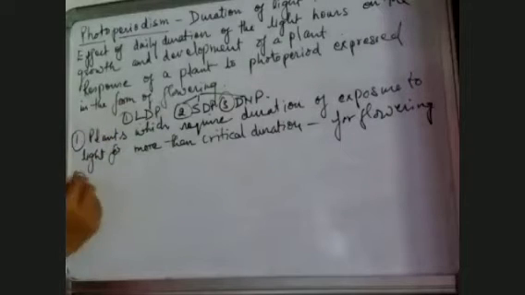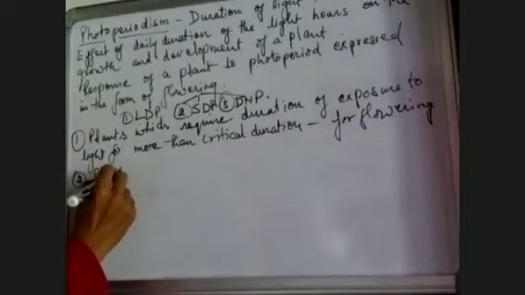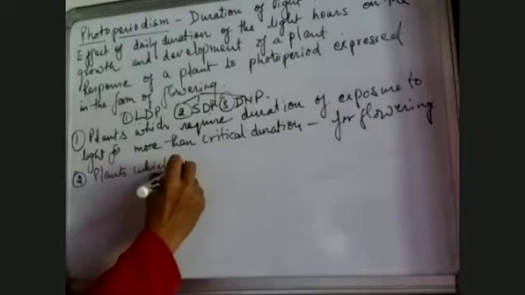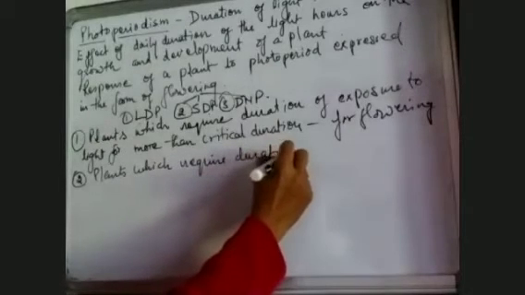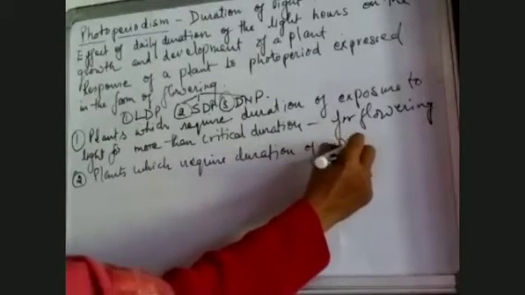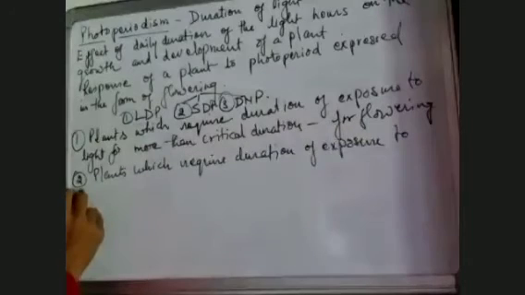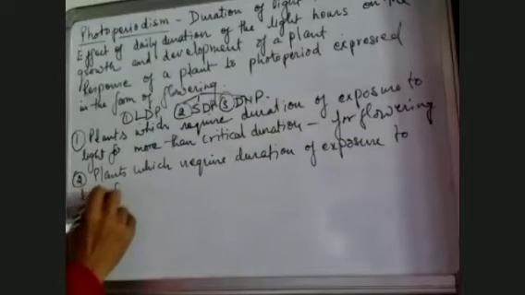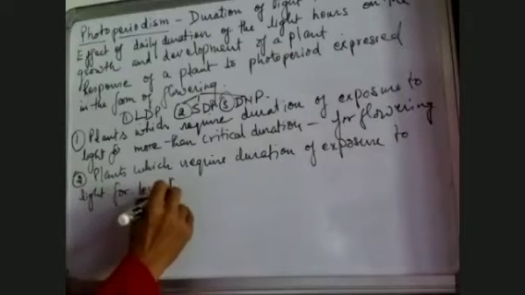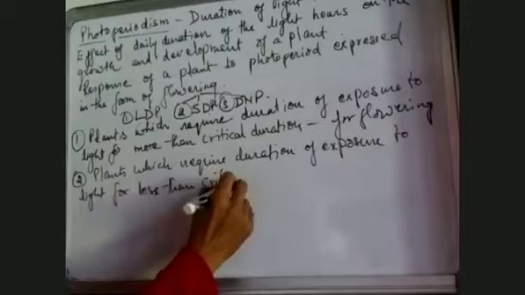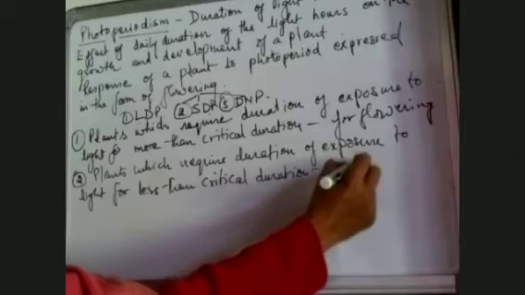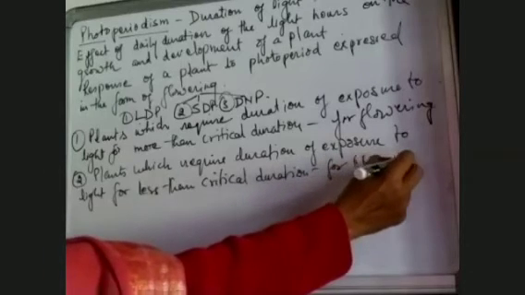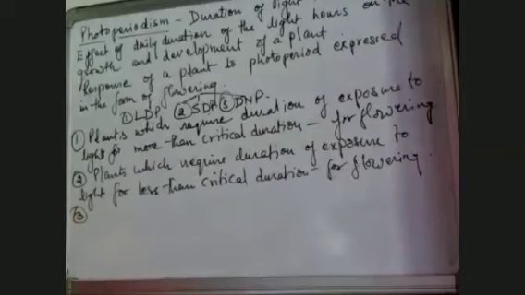Now short day plants, plants which require duration of exposure to light for less than critical duration for flowering. They are short day plants. And the third type are DNP or day neutral plants.